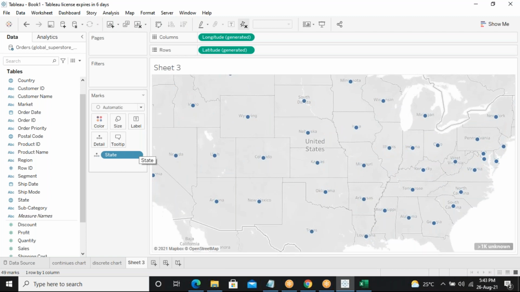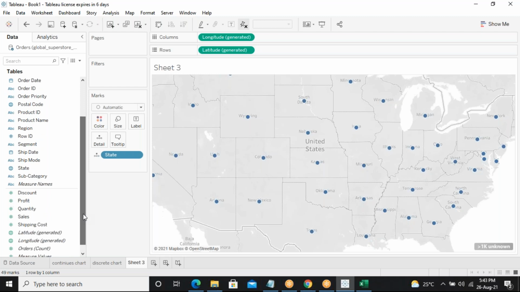Now what I will do is take the sum of sales from the bottom and drag and drop it into columns. From where am I taking it, from measures or dimensions?